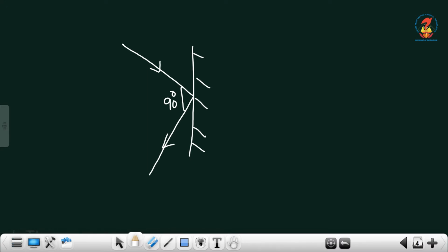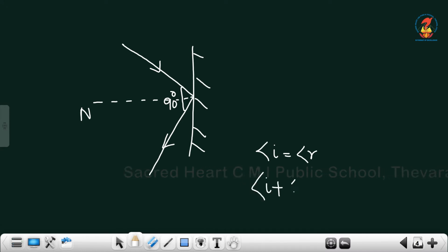So, what is the angle of incidence? If you draw the normal, we know that angle I equal to angle R. So, angle I plus angle R equal to 90 degree, as per this question.